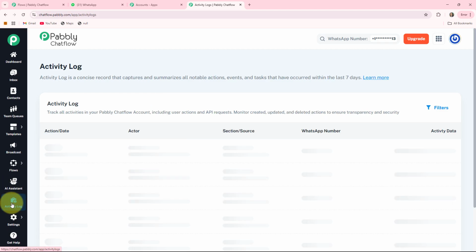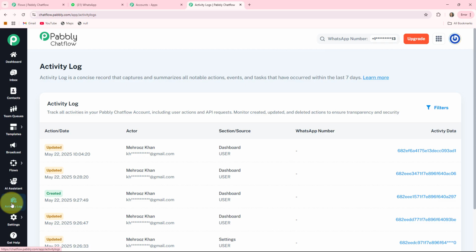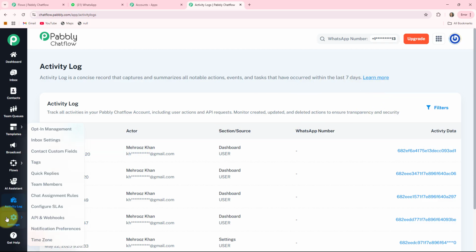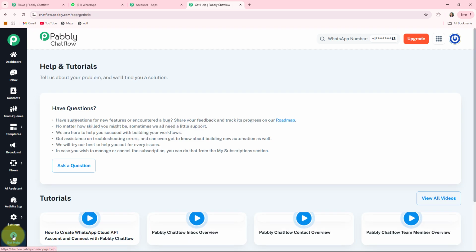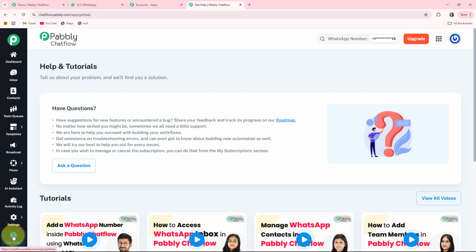The ninth one is the activity log, where you can see all the activities, events, actions or tasks that have occurred within the last 7 days. The 10th one is the settings, in which you can manage your accounts, team members, integrations, API keys, etc. And the last one is the get help, where you can tell us about your problems and we will find you a solution. As we are creating a WhatsApp chatbot, so I'll click on this flow button.